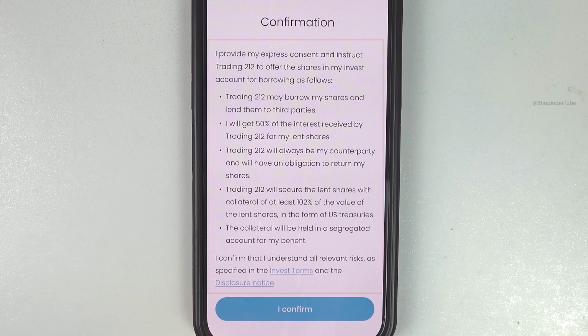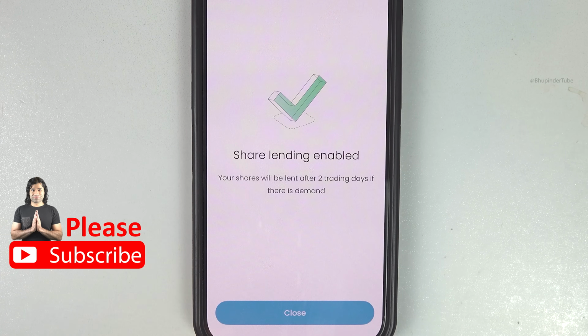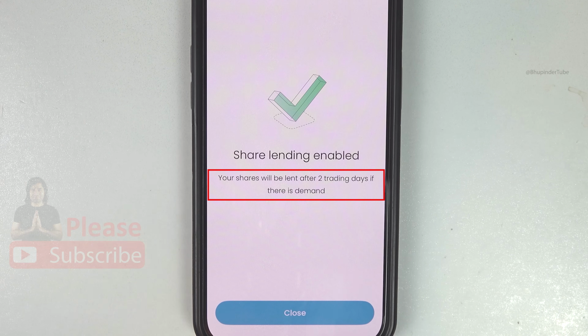These are some of the important information regarding interest on shares. Here you can see that Trading 212 would earn 50% of the interest from the shares that you lent, and many other points. If you're happy, tap on I confirm. And as easy as that, share lending is now enabled. Trading 212 would try to lend your shares after 2 days if there is demand.